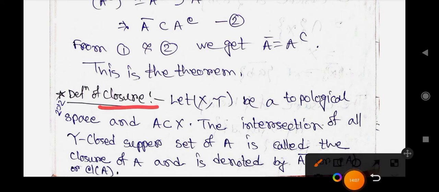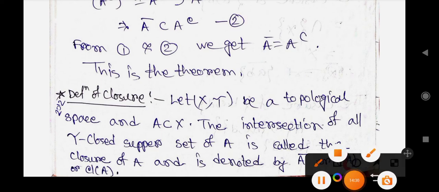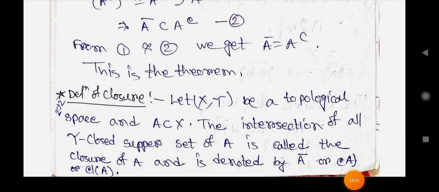Definition of closure. Let (X, tau) be a topological space and A a subset of X. The intersection of all tau closed supersets of A is called the closure of A and is denoted by A bar or CA or CLA or C minus A.